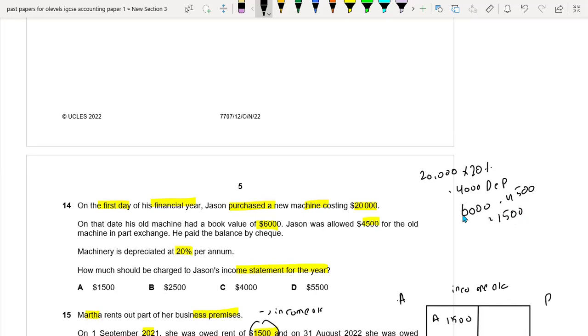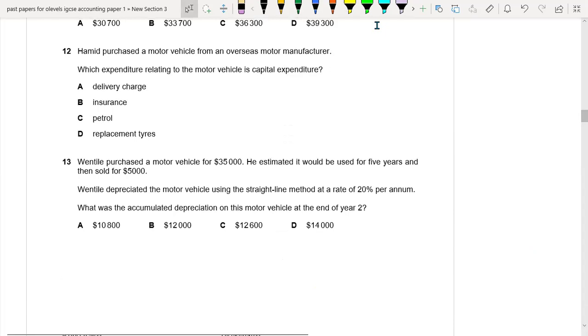So basically 4,000 was the depreciation which we recorded in the income statement, and 1,500 is a loss for the year, loss on disposal, which we will be recording in the income statement. So altogether we will be recording $5,500 in the income statement. D. Okay. So now let's see the other one.